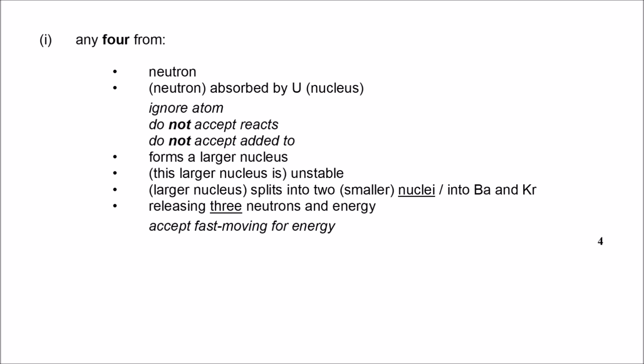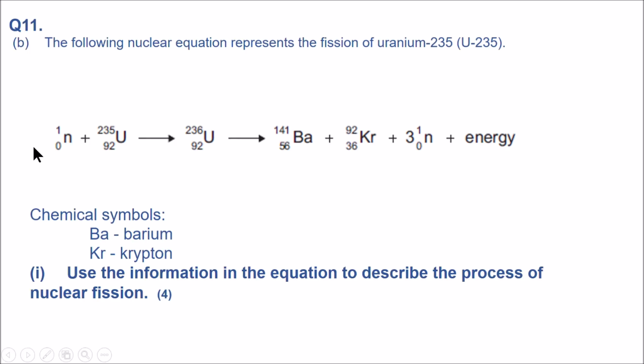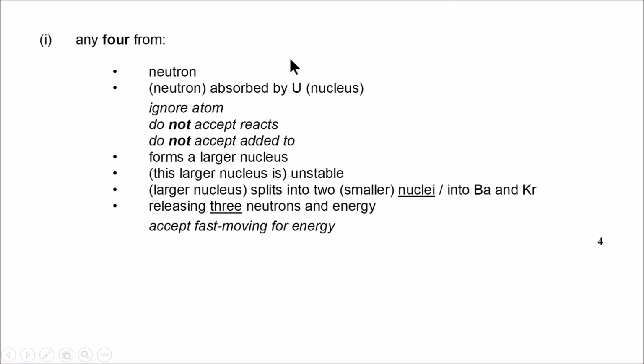So nuclear fission, go back to the equation I showed you here. We have a neutron. Remember, when this neutron is fired at a large element, radioactive elements such as uranium, the neutron is added to the nucleus of the uranium and makes it even larger and more unstable, therefore it splits into two new elements. That's called fission: splitting the large element and producing 3 extra neutrons plus energy. So here the neutron is absorbed by the uranium nucleus.